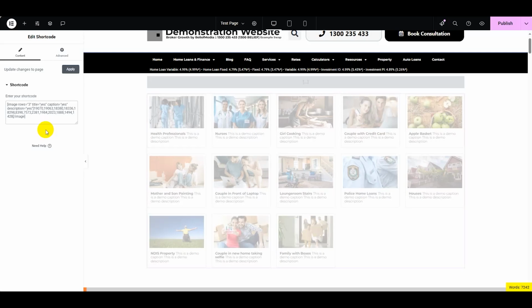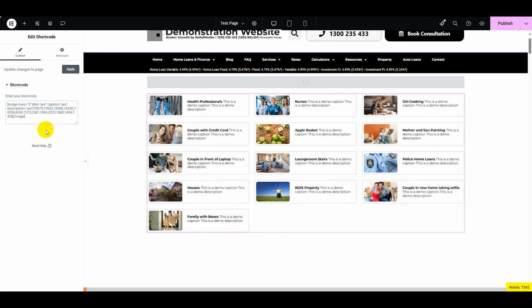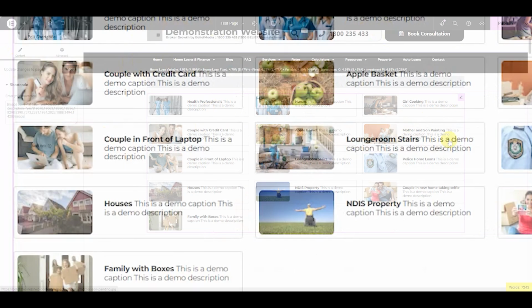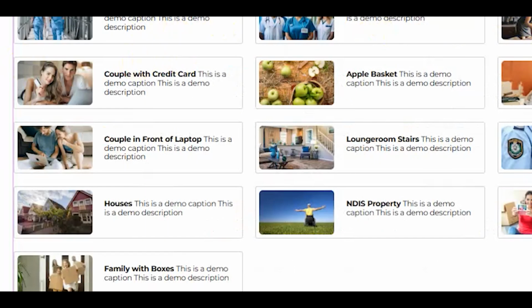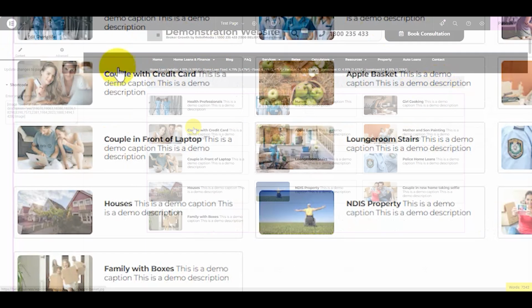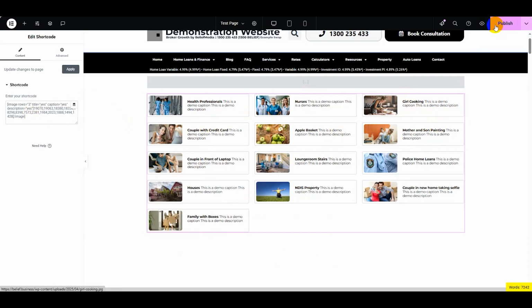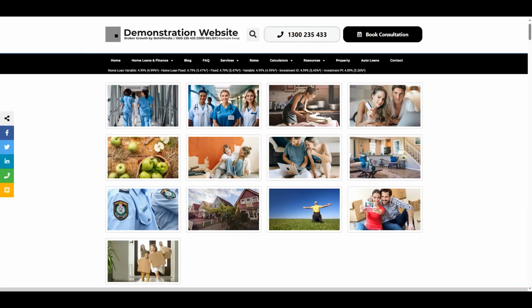If you remember what the YouTube options looked like, the image options are effectively the same. We will truncate these descriptions if they're too long, and then you'll have a tooltip which will apply the description in full. That keeps it really nice and so on. So I'll just publish that and we'll just have a look, for example, at what it looks like on a page. So I'll refresh this fella.